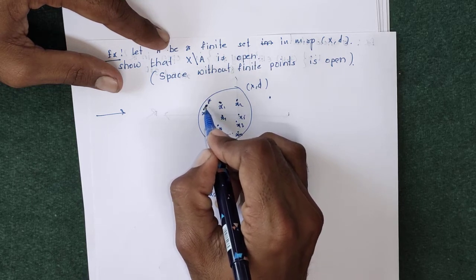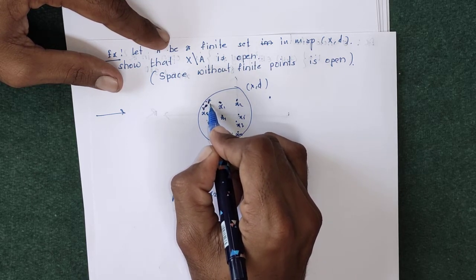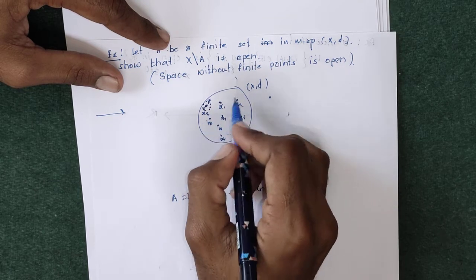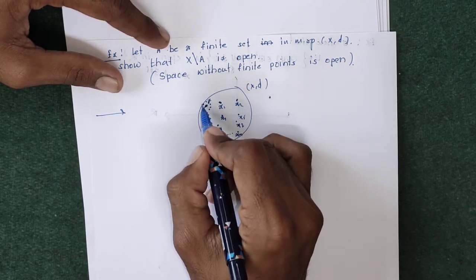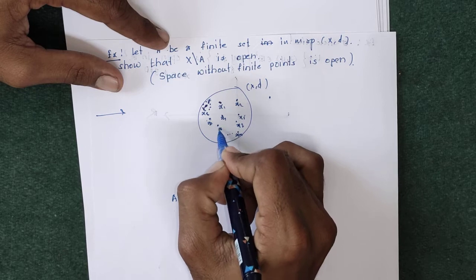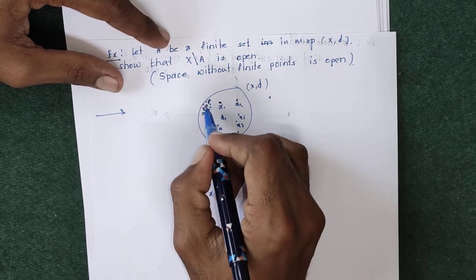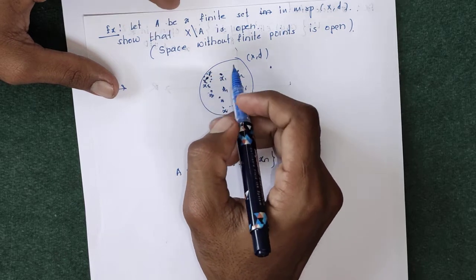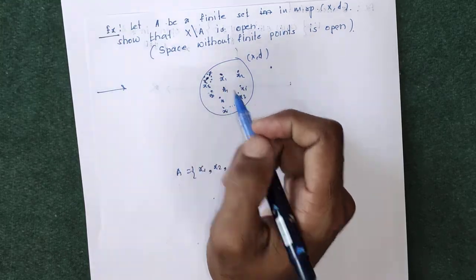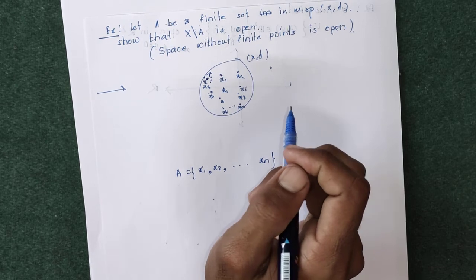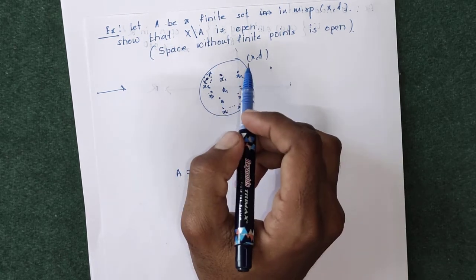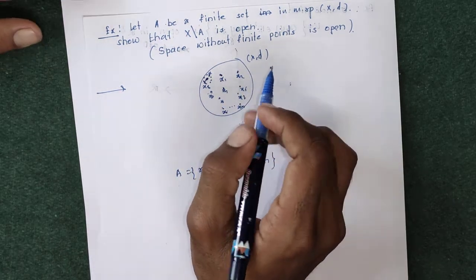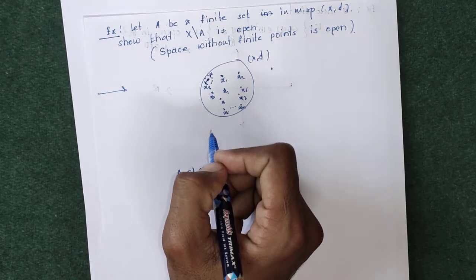If we take this radius and draw the open sphere, then this open sphere lies inside X minus A, since this open sphere does not contain any of these finite elements. So this open sphere lies inside X minus A, and from that we can say that this space without finite points, that is X minus A, is an open set. So this is just the diagrammatic view.